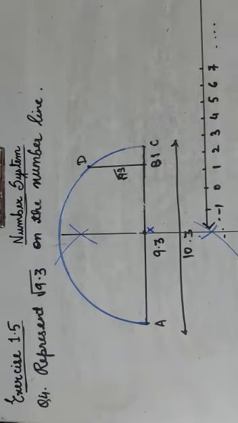This is your number line. Now this distance BD is root 9.3, right?